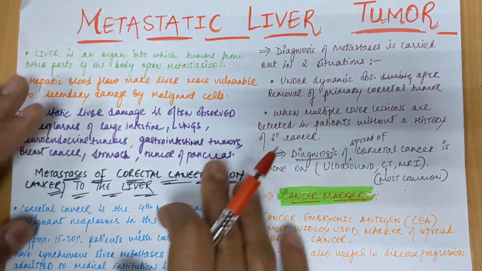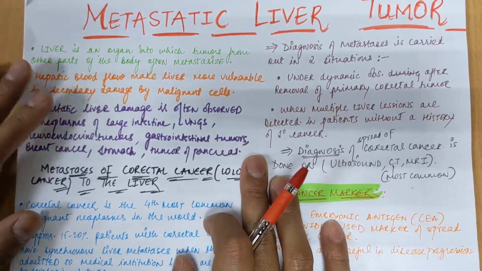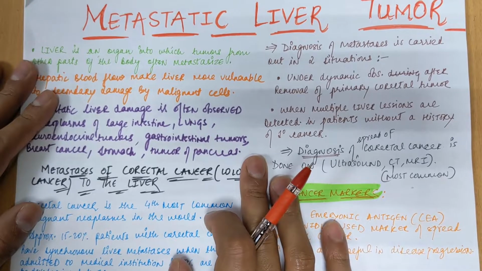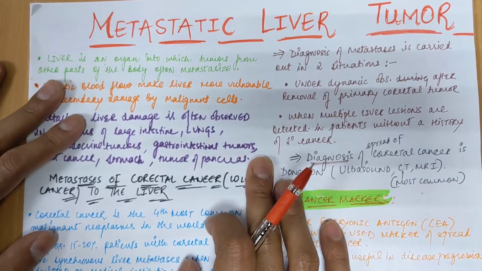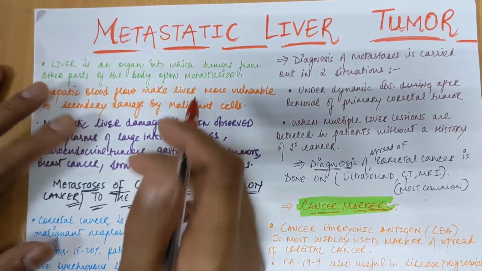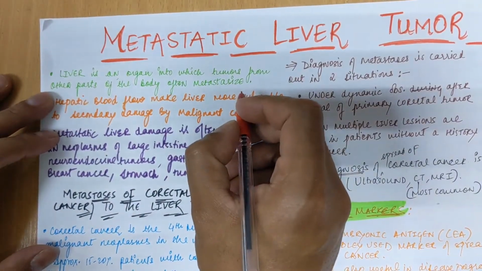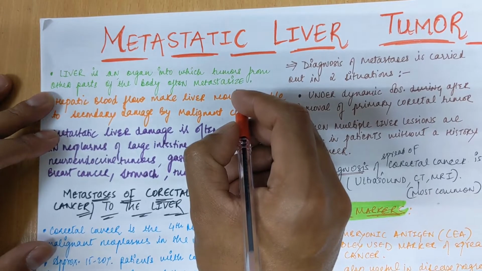Hello to everyone. In this video, we will be discussing the topic of the metastasis of liver tumors. So now, the liver is an organ into which tumors from other parts of the body often metastasize.